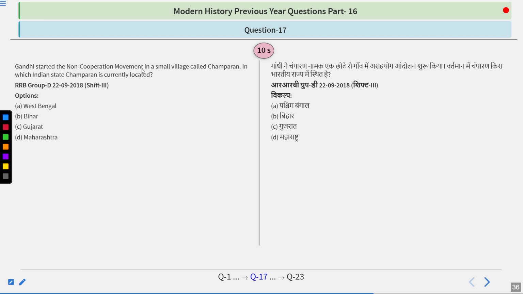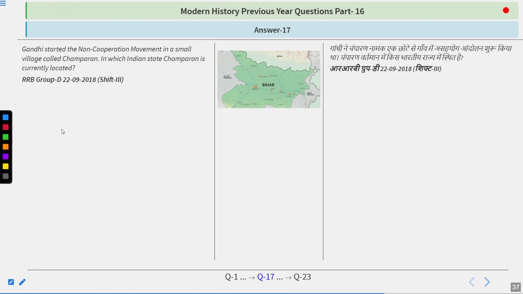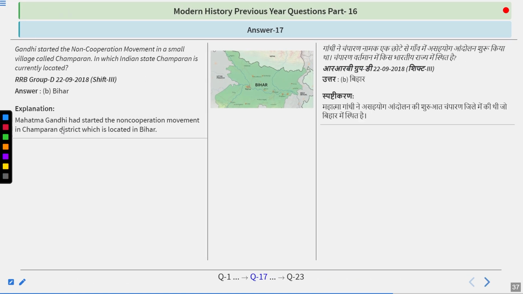Gandhiji started the non-cooperation movement in a small village called Champaran. In which Indian state is Champaran currently located? West Bengal, Bihar, Gujarat, Maharashtra. Think about it. And it is a simple one because the answer is Bihar.